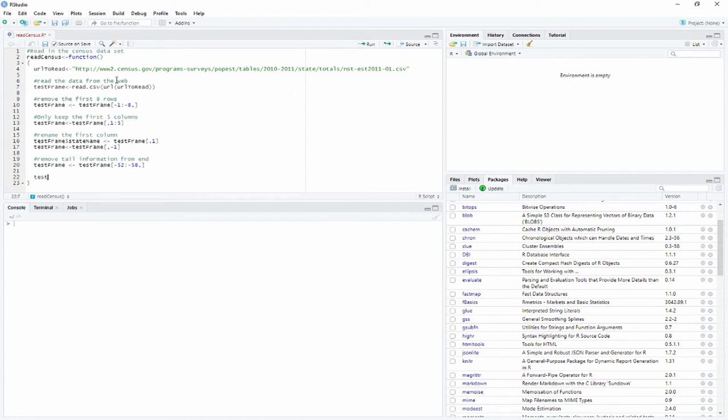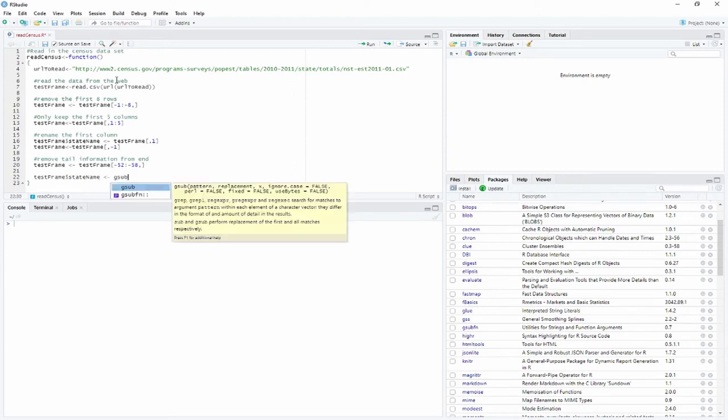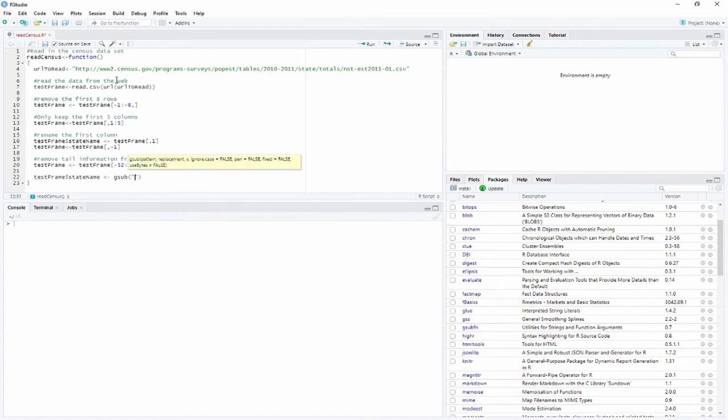Now, let's clean up some of that data. So let's say test frame, state name. Remember for that we use the gsub, the global substitution. We need to do the slashes to make sure that we are talking about the actual physical dot and not a command dot. We want to replace it with nothing. And we want to go through that column.